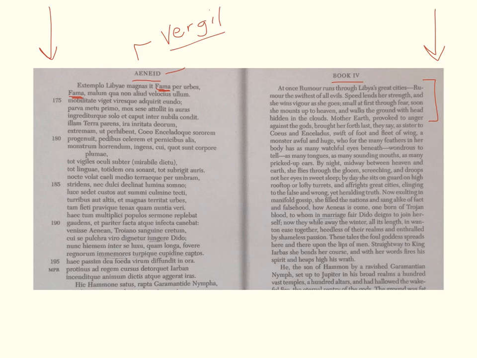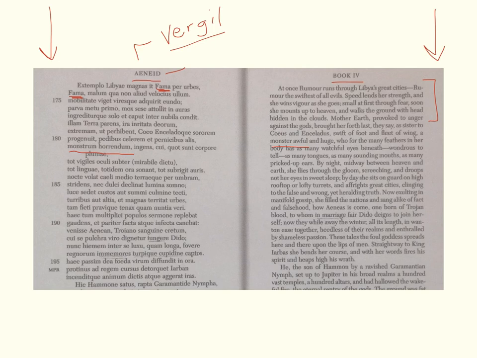"Mother Earth, provoked to anger against the gods, brought her forth last, they say, as sister to Coeus and Enceladus, swift of foot and fleet of wing, a monster awful." You can see that right here, monstrum horrendum, this horrendous monster, "and huge, who, for the many feathers in her body, has as many watchful eyes beneath."